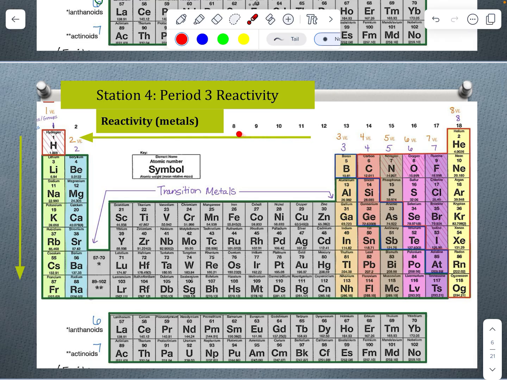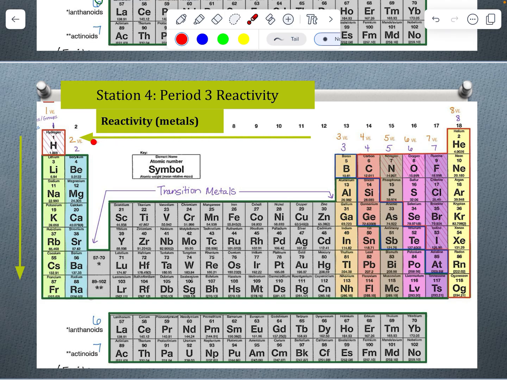We then also should have seen that in station 3 now, the reactivity for metals, as we move to the left on our periodic table, that reactivity is increasing. So that's a trend that you should have shown. In your explanations of this, we should see that because our Coulombic force is going to decrease as our energy levels move farther away from the nucleus, it's easier for those electrons to be removed.